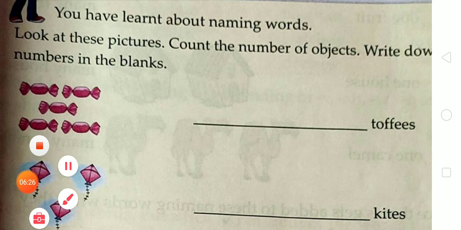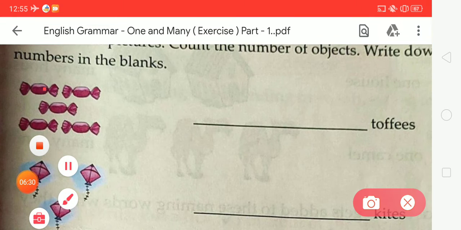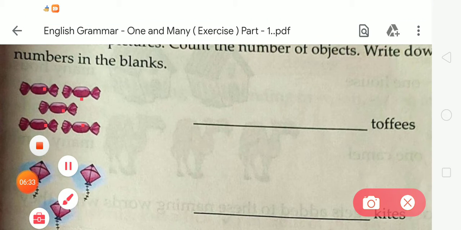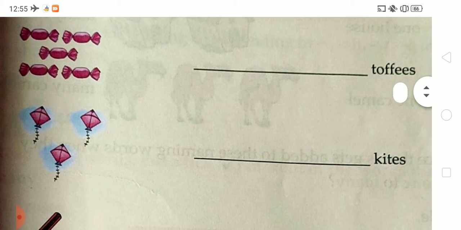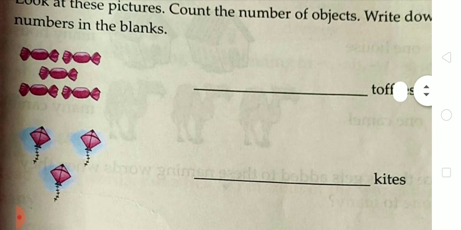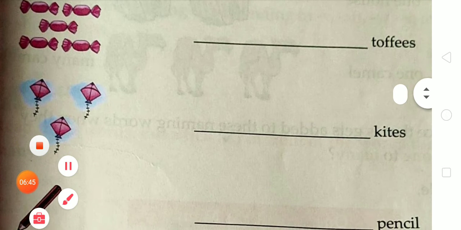So students, tell me how many toffees are here. There are total 1, 2, 3, 4, 5. So we have to write 5 here. Now next, the next object is kites. Tell me how many kites are here.